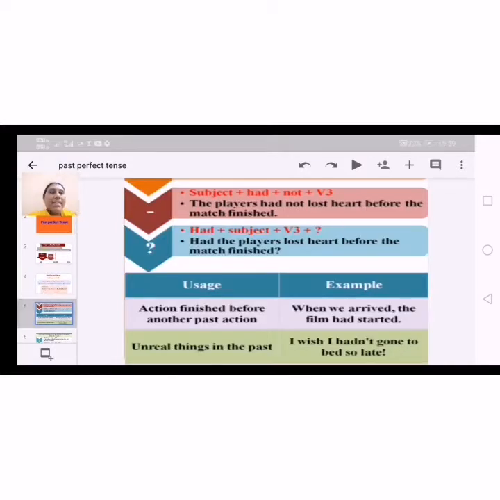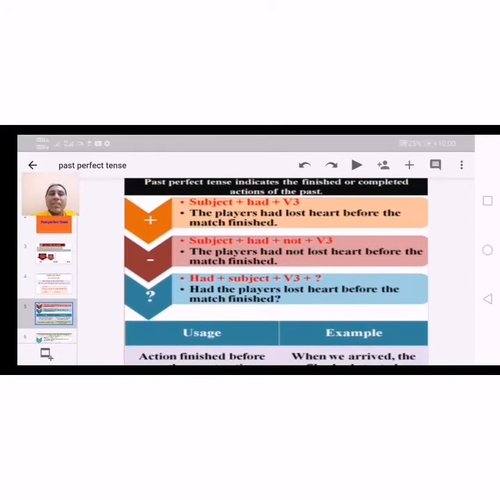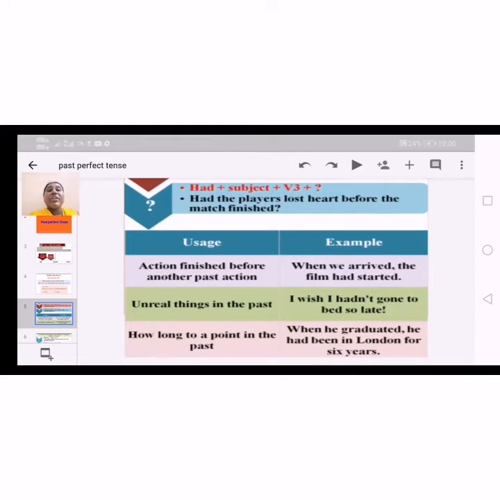Next, the structure. First the positive statement: subject plus had plus V3. The players had lost heart before the match finished. They lost their courage before the match finished. Next, negative: the players had not lost heart before the match finished. So we are using not here. Next, interrogative: had the players lost heart before the match finished?